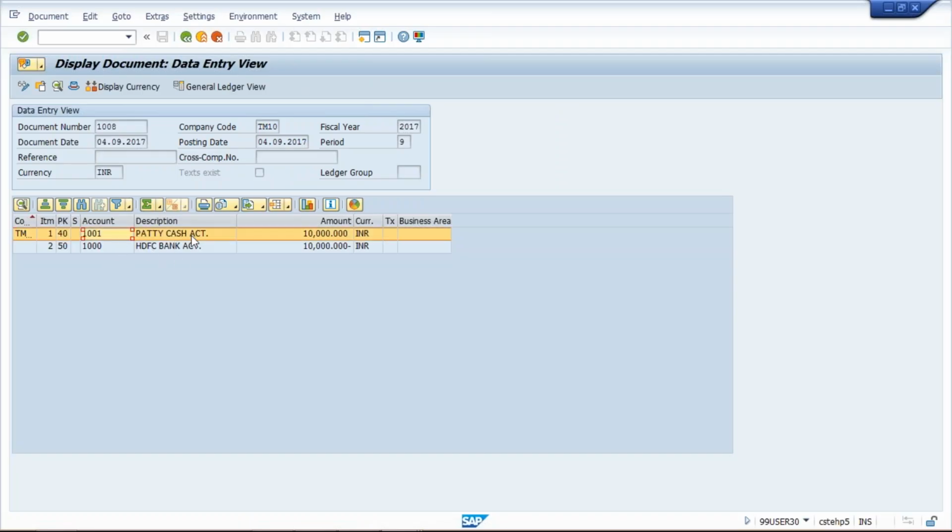So cash withdrawal means petty cash GL is going to be debited and bank GL is going to be credited. So this is the accounting entry. That's how you can check the accounting entries and all. So that's all about the cash journal topic, guys. This cash journal topic is finished here itself.